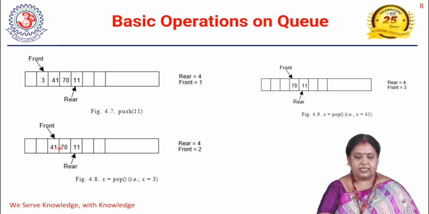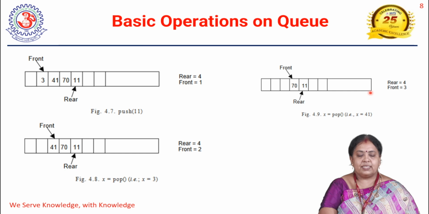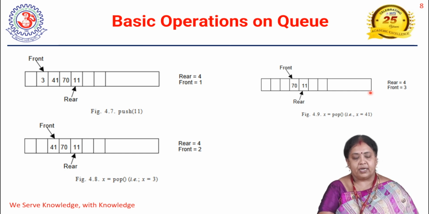Now we are deleting 41 also, so the front becomes 2, and when we delete this one, the front becomes 3. Can you understand? The basic thing we have to know is that insertion is done at the rear position, whereas deletion is done at the front position.